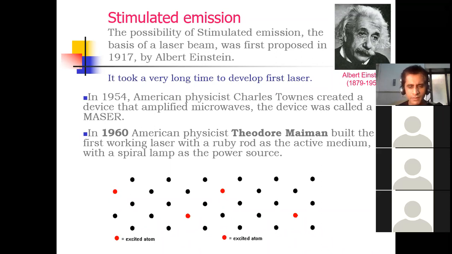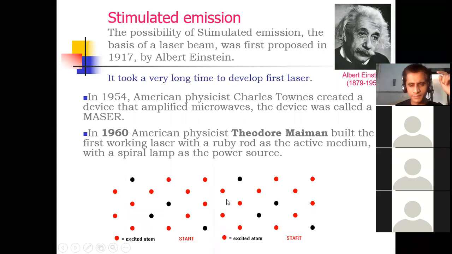In the case of the ruby laser, the active medium is the ruby rod. Now see this diagram. Black color indicates an atom in ground state, and red color indicates an atom in excited state. See the diagram.